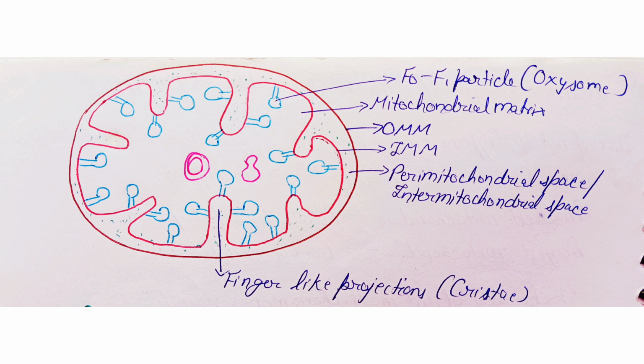Between these two membranes there is perimitochondrial space, also known as intermembrane space. Inner mitochondrial membrane is folded inward and forms the finger-like projection known as cristae. Inside the inner mitochondrial membrane there is mitochondrial matrix. The oxysome, known as F0 F1 particle, is attached to the inner mitochondrial membrane and faces towards the matrix. Inside the matrix, the mitochondrial DNA and ribosome are seen.